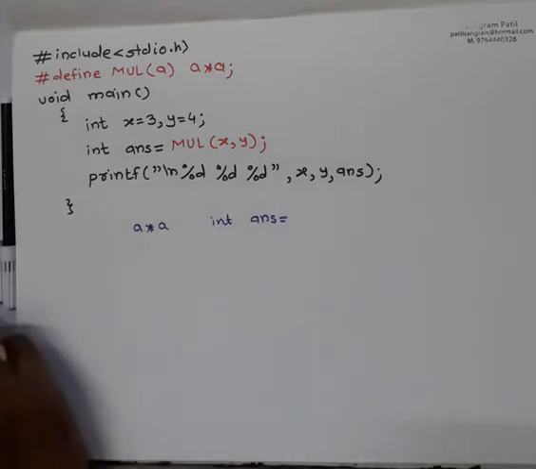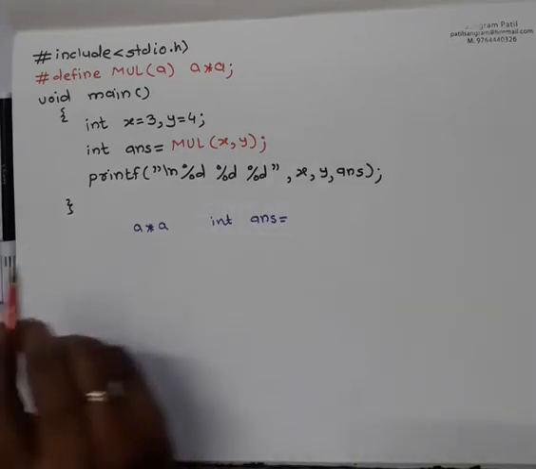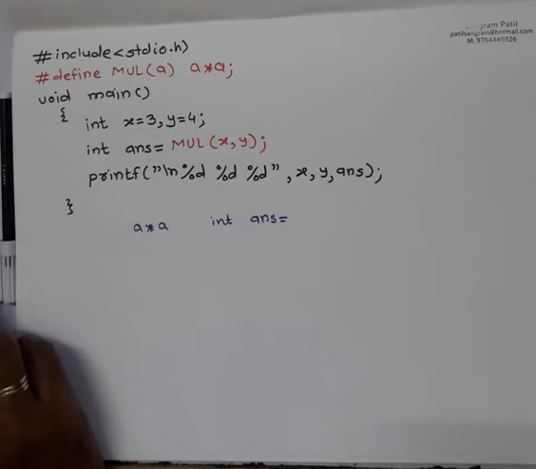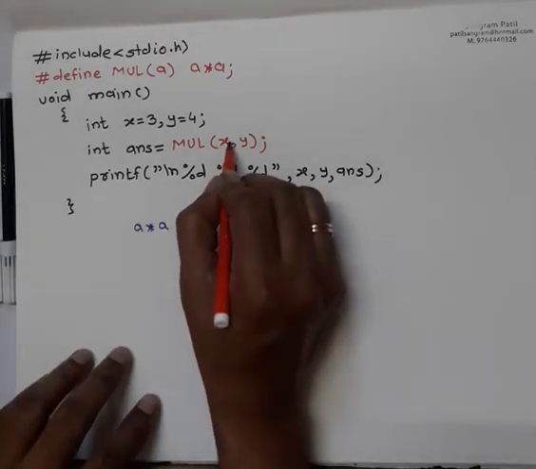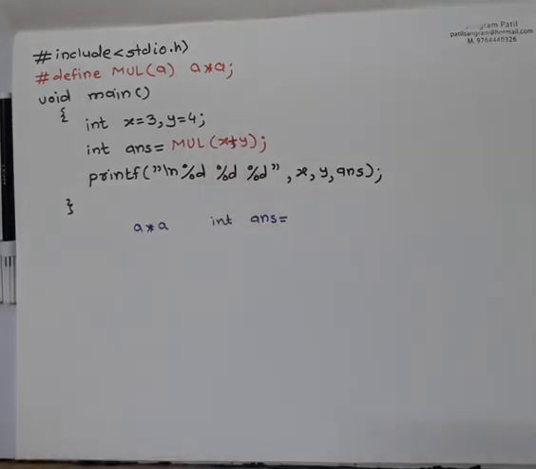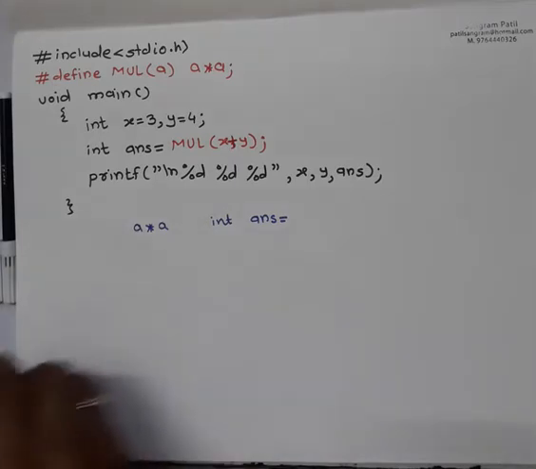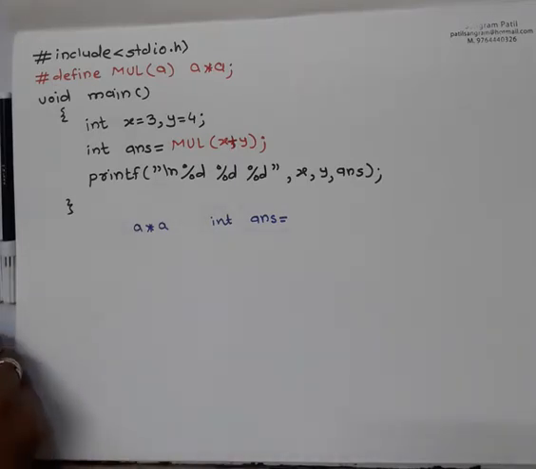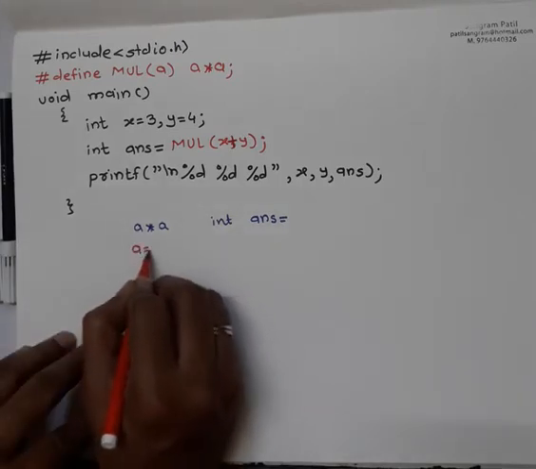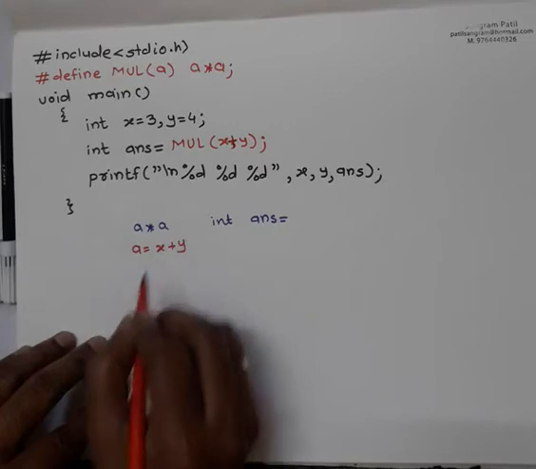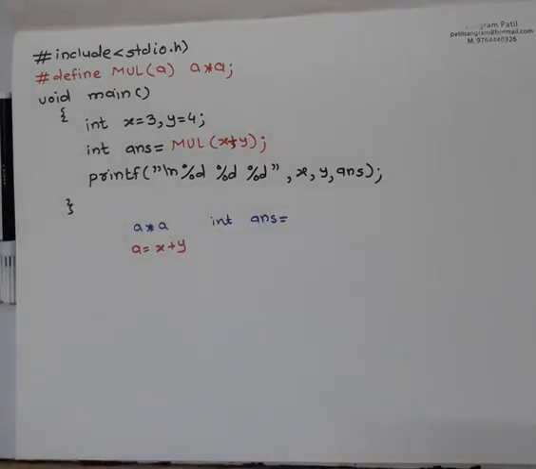just a minute, I have made one mistake here. So it must be like x + y, sorry, it must be like x + y. So now our a becomes x + y.